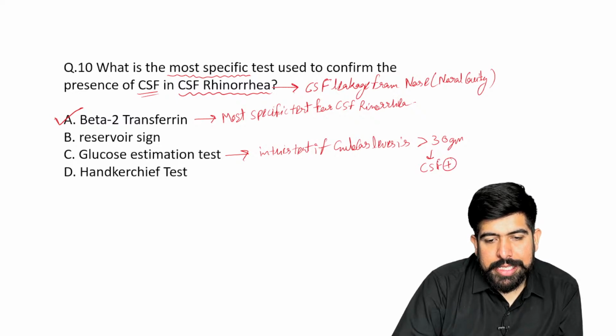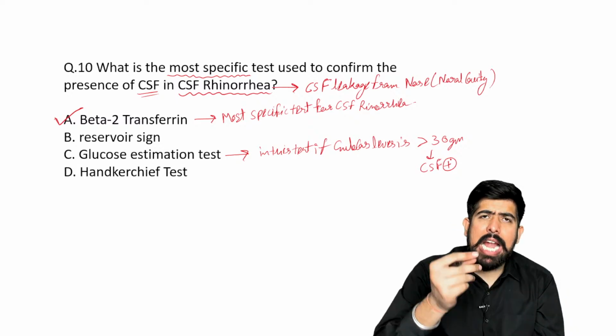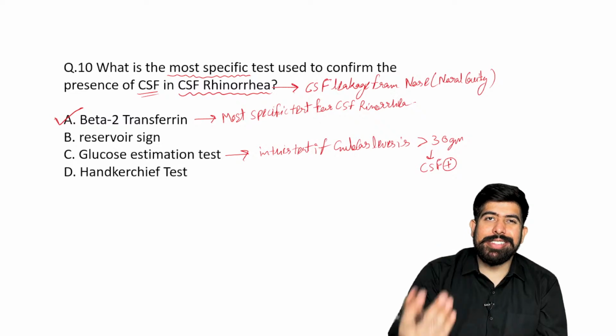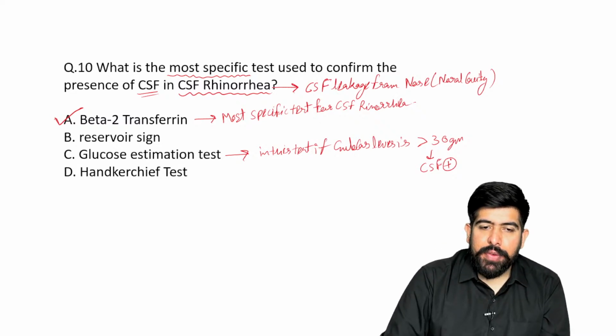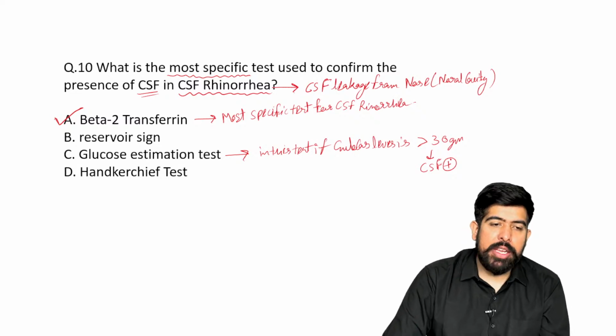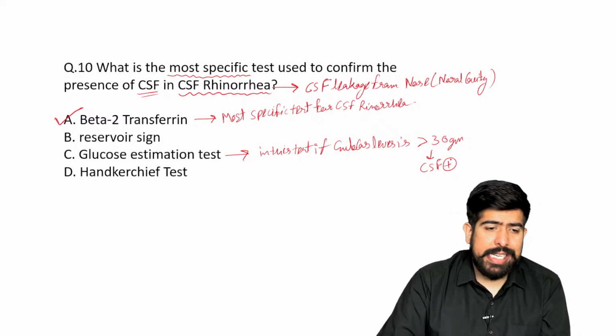In CSF rhinorrhea, we collect the fluid leaking out from the nose and do the glucose estimation test. If the glucose level is more than 30, it will be your CSF.